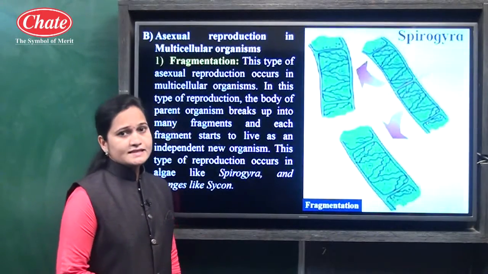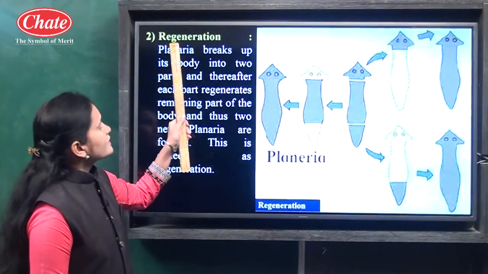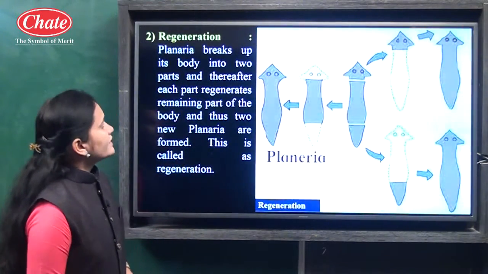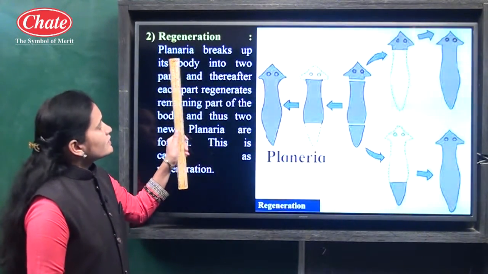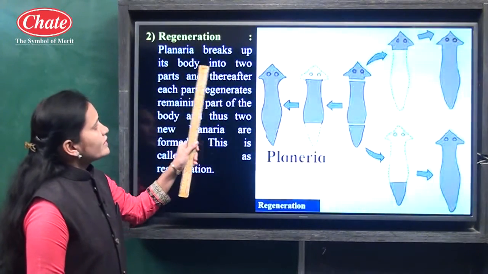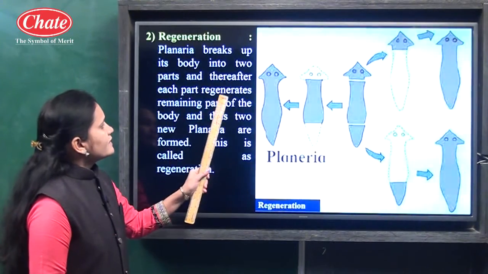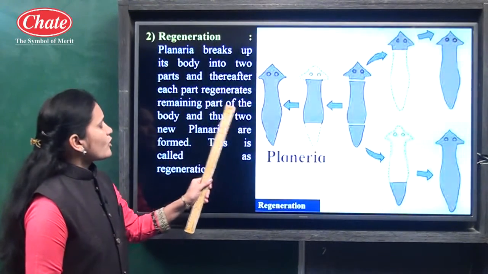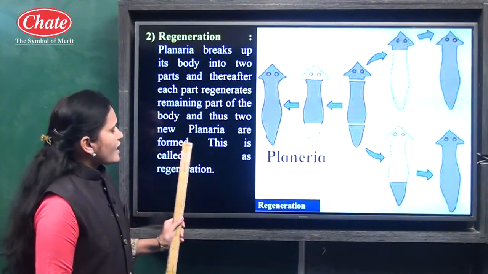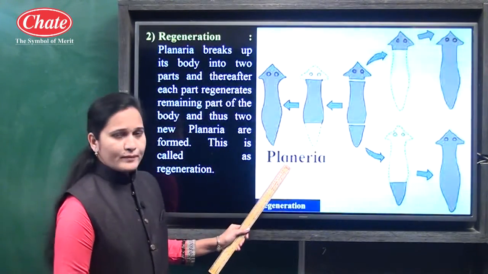Now let us see the second method. The name is regeneration. Now what does regeneration mean? Regeneration means the parent organism breaks up its body into two parts, and thereafter each part regenerates the remaining part of the body, and thus two new planaria are formed. An example of regeneration is planaria.